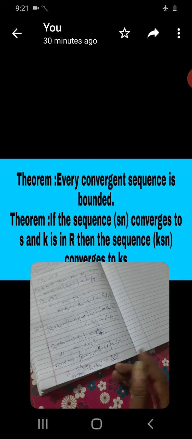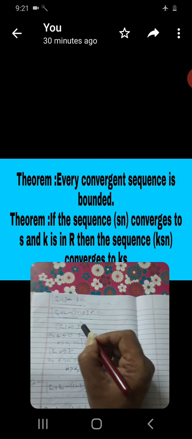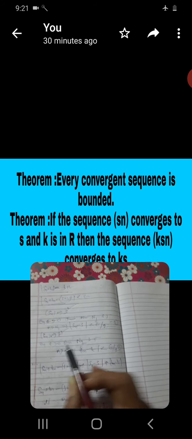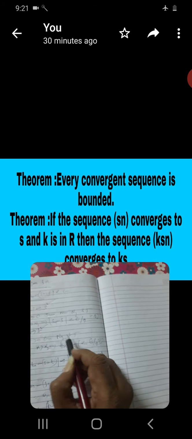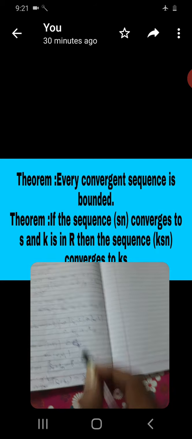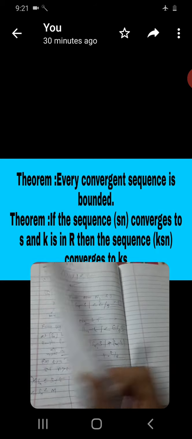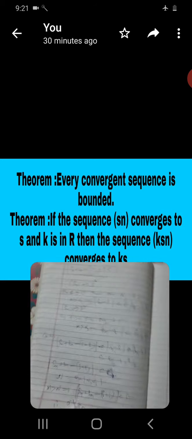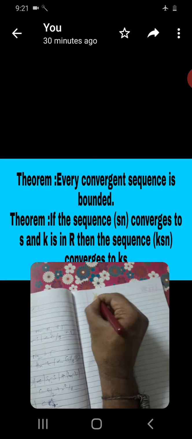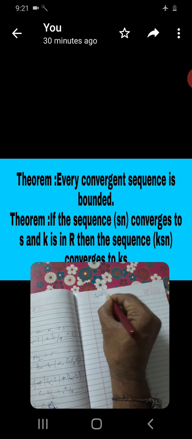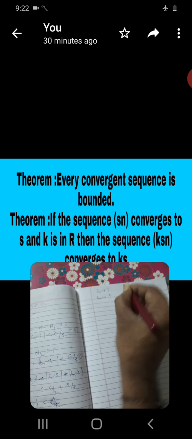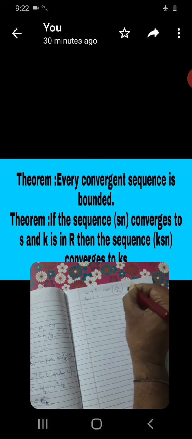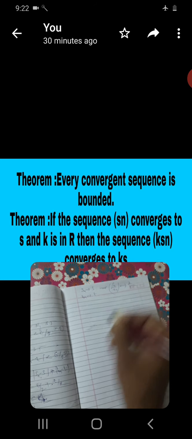Now, Sn is convergent to S, Tn is convergent to T, totally Sn plus Tn is convergent to S plus T. Similarly, in the same way, with the same proof, Sn by Tn is convergent to S by T also.